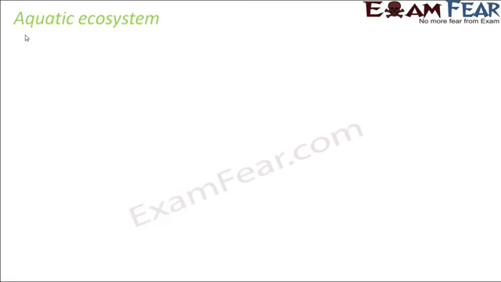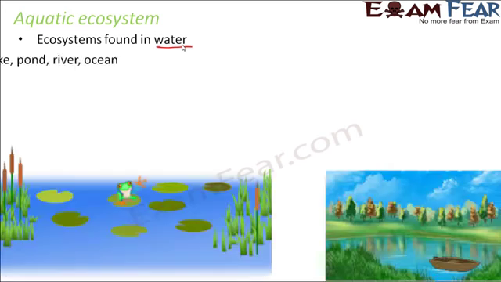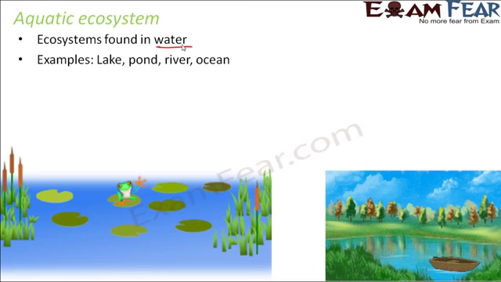On the other hand, aquatic ecosystems are those which are found in water. The word aquatic is associated with aqua. Aqua means water. So examples would be pond, river, oceans, lakes. These are all examples of aquatic ecosystems. These are the various categories of ecosystem based on where they are found or how they originated.